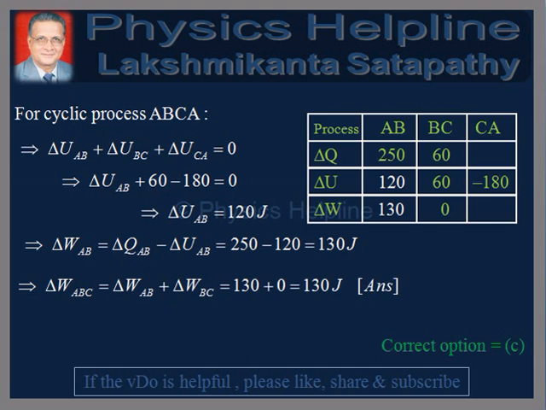Therefore, work done in the process ABC is given by delta W ABC is equal to delta W AB plus delta W BC. Putting the values and simplifying, we get the work done in the path ABC is equal to 130 joules, which is the answer to the question. Therefore, the correct option is C. This completes the answer to the question.